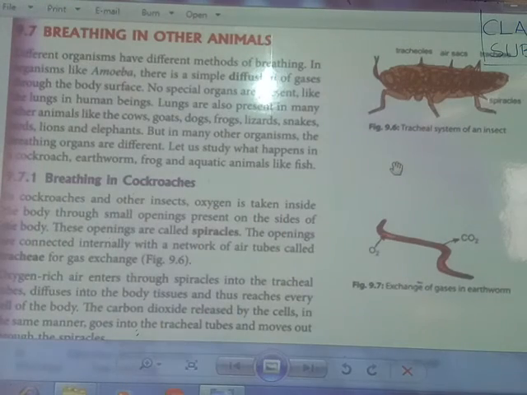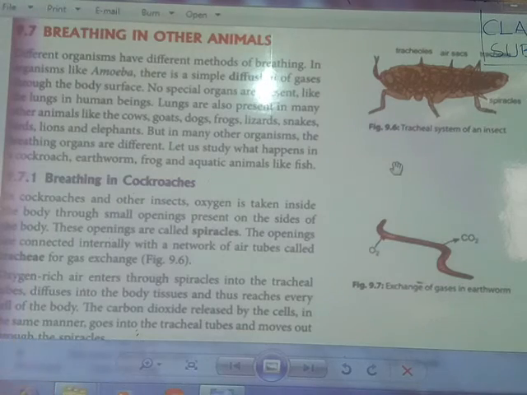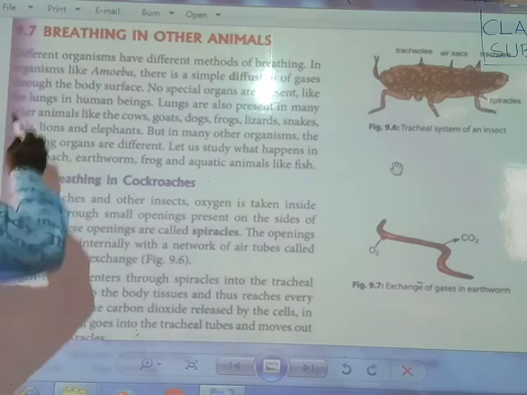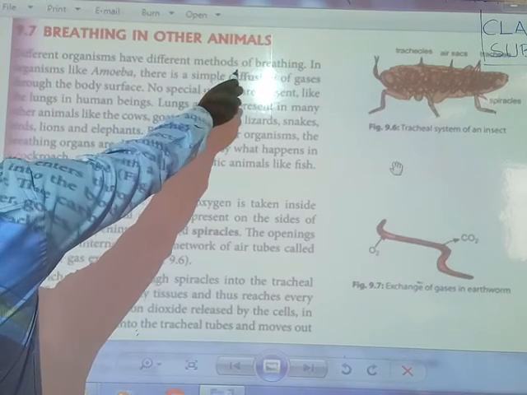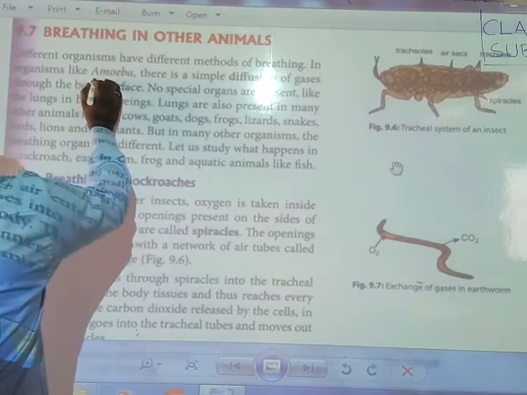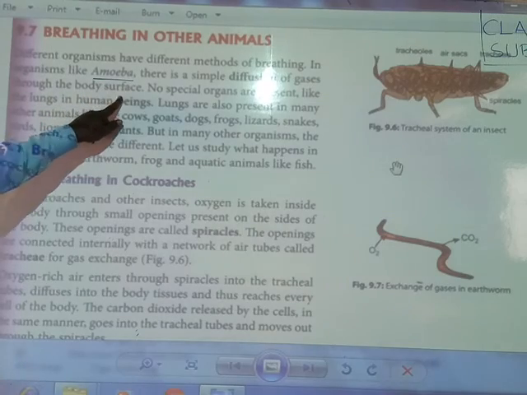First of all, you observe, friends, breathing in other animals, different organs. Different organisms have different methods of breathing. In organisms like amoeba, there is a simple diffusion of gases through the body surface.